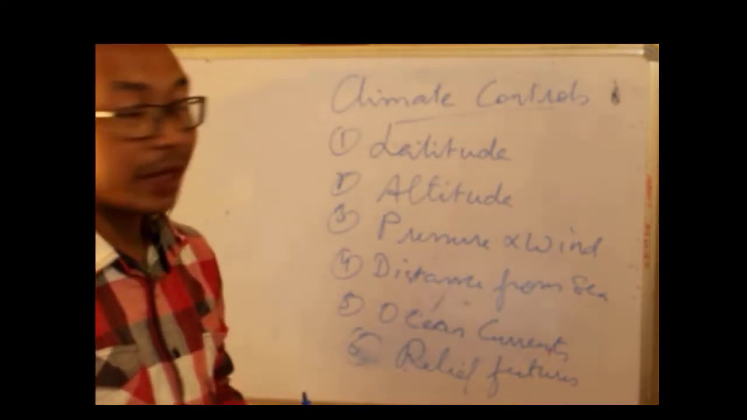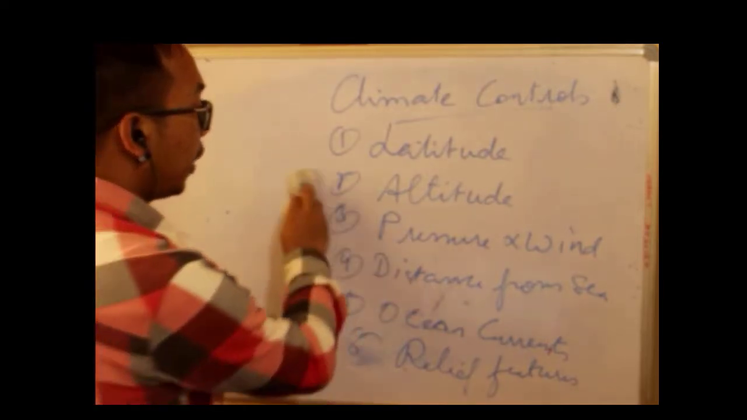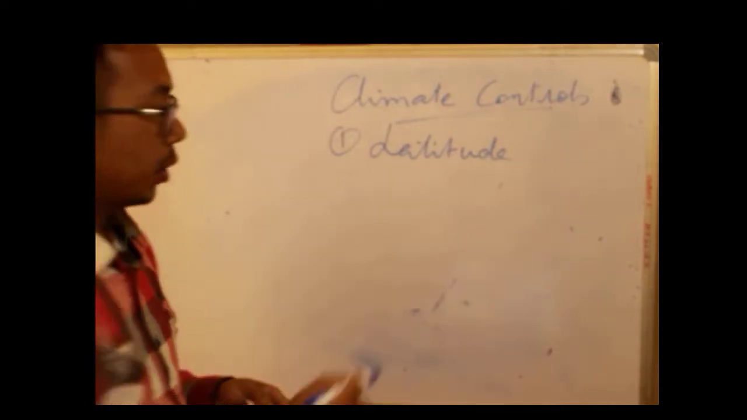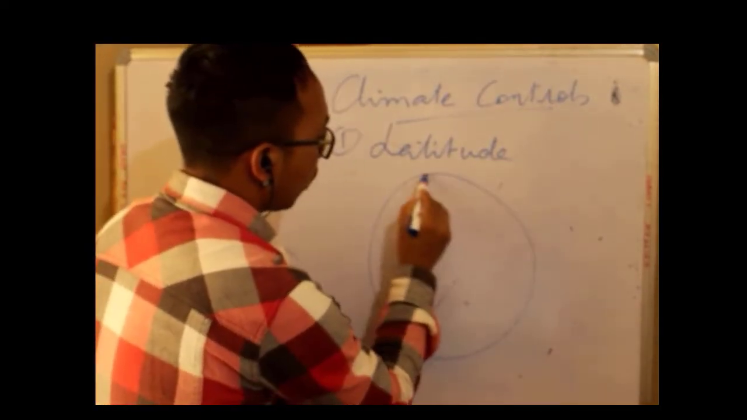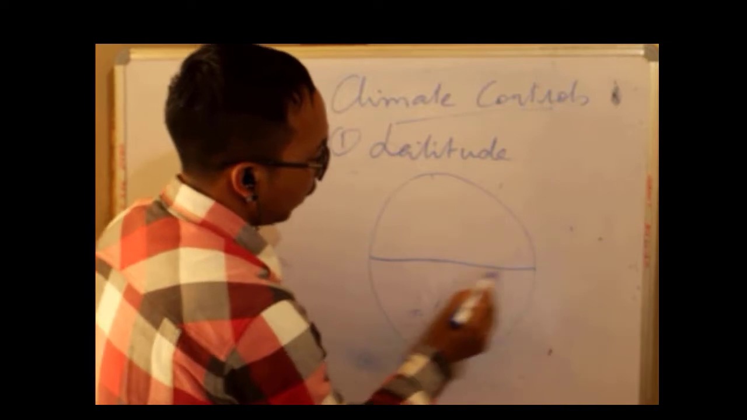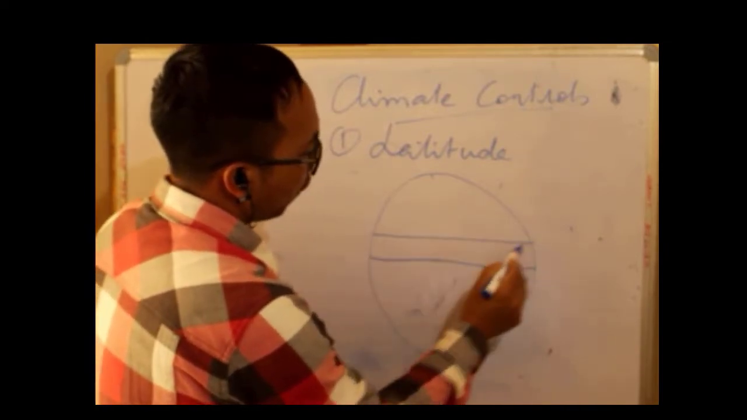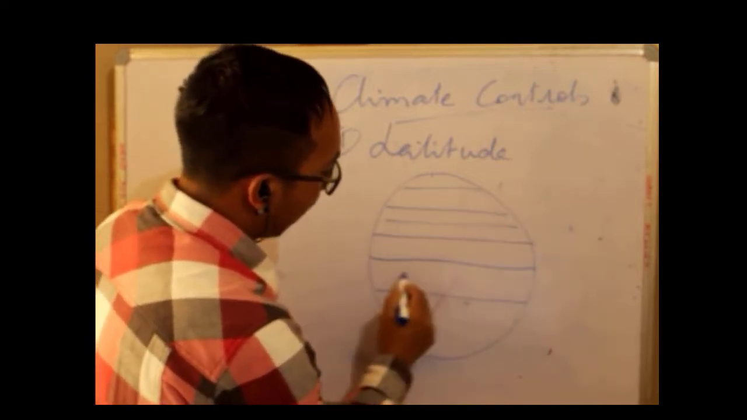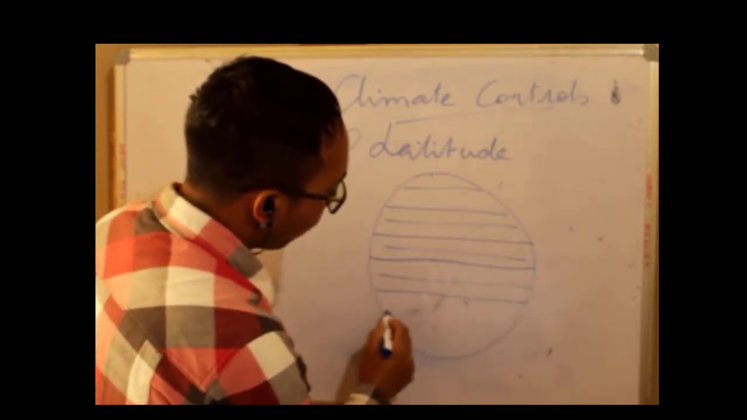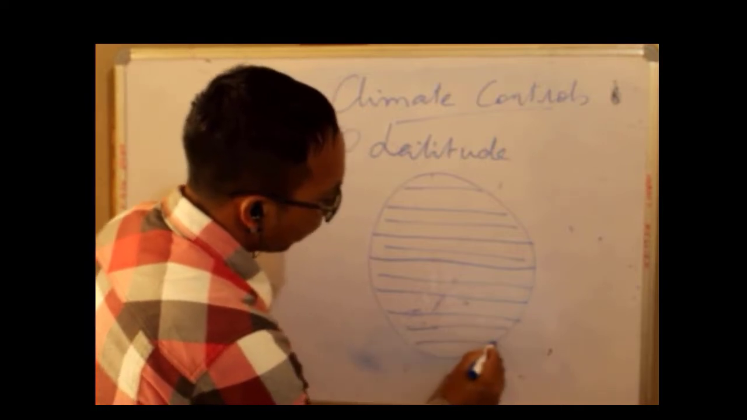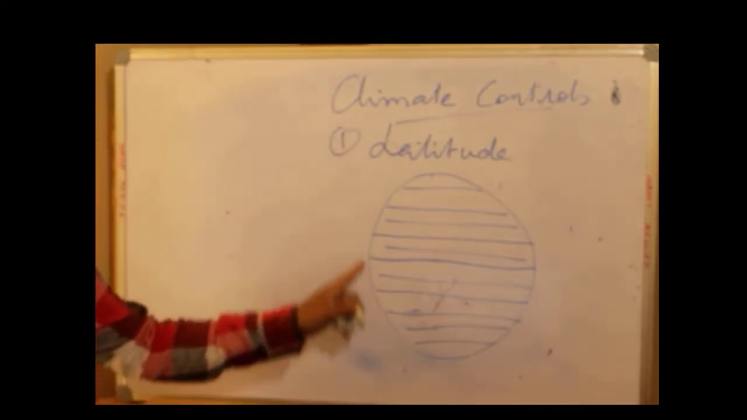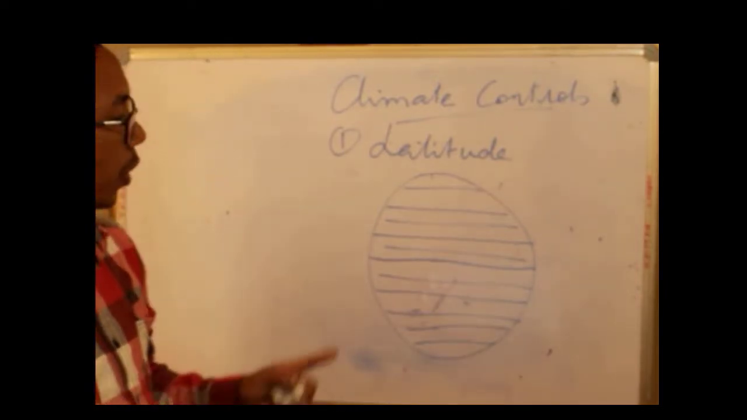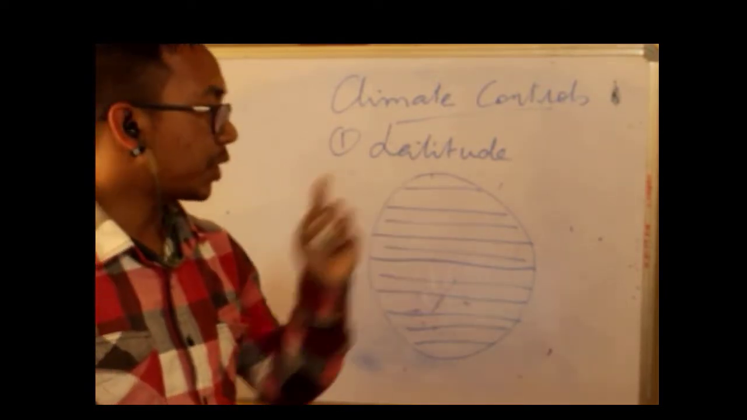So let's see the first climate control, that is the latitude. So what is latitude? If this is the globe, the earth, this line, equator, Tropic of Cancer, Tropic of Capricorn, and so many other lines. You know, these horizontal lines, which run from the western part to the eastern part, we call these the latitude.